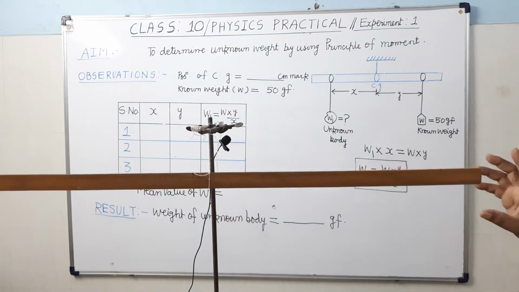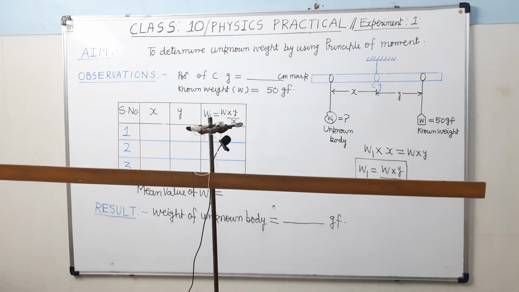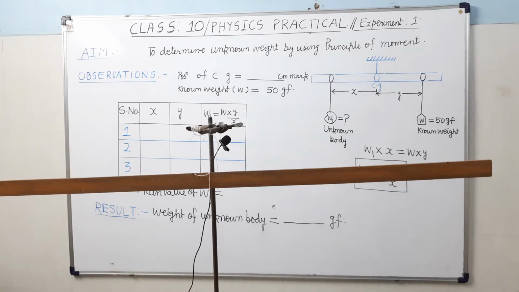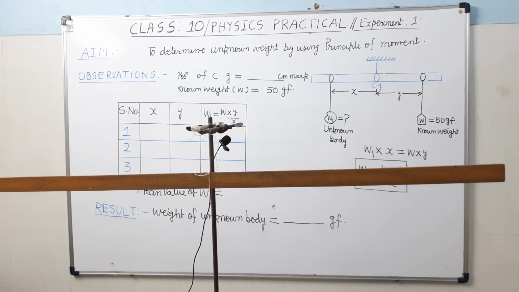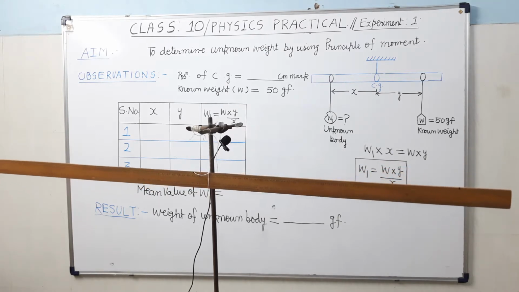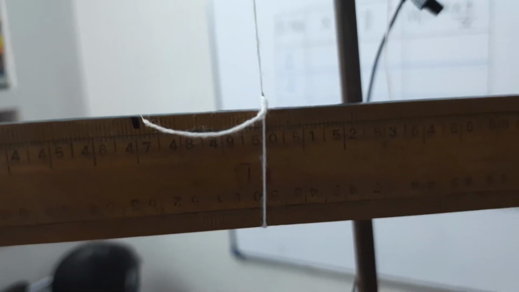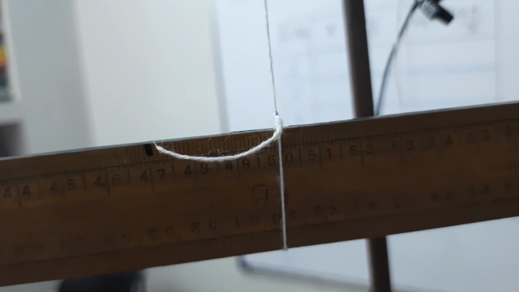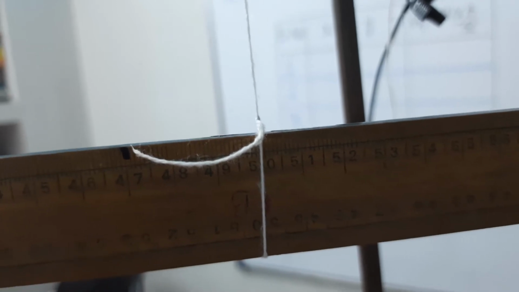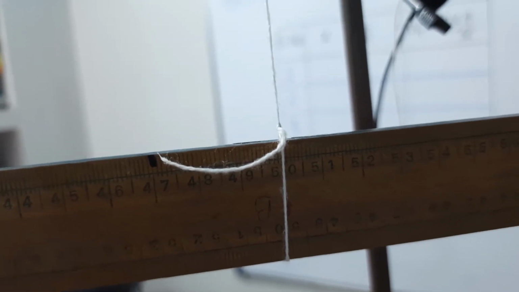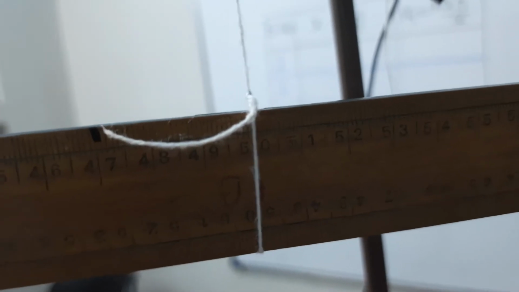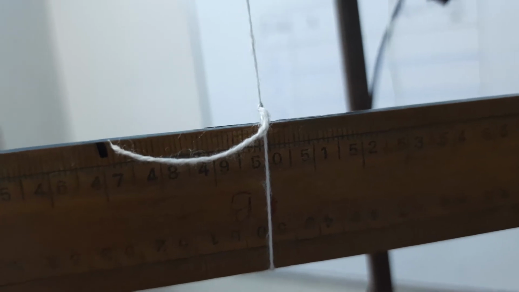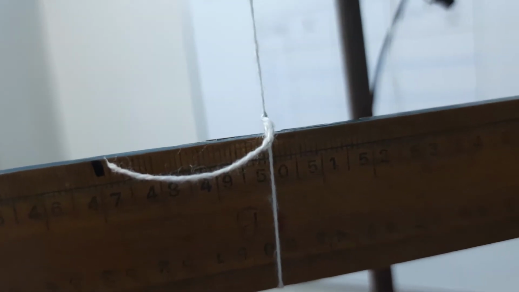So here we can see that the center of gravity is at the 50 centimeter mark. I am trying to show you where the center of gravity is. You can see here that this thread loop is at the 50 centimeter mark. Where is its center of gravity? It is at the 50 centimeter mark. Perhaps this will be very clear to you.